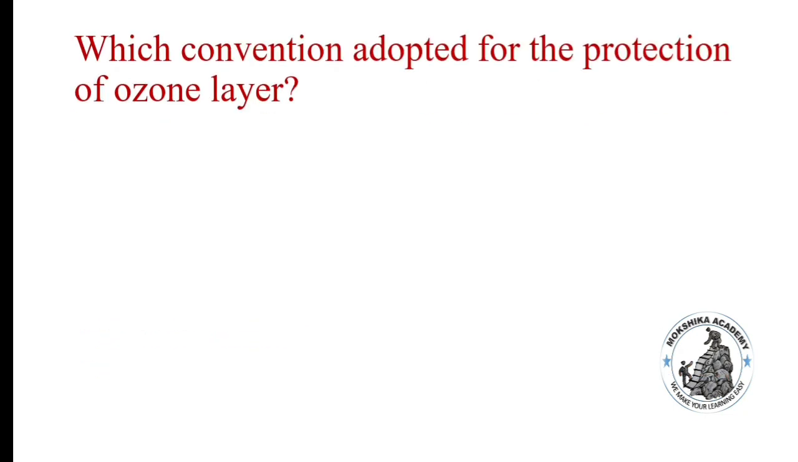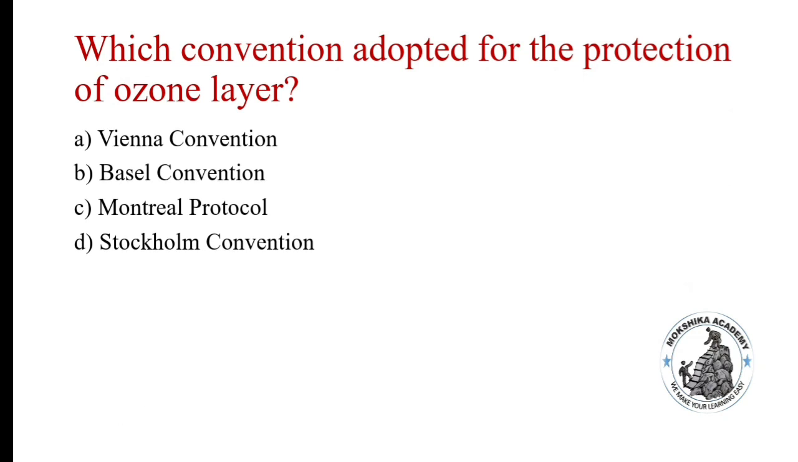Which convention was adopted for the protection of the ozone layer? Vienna Convention, Basel Convention, Montreal Protocol, Stockholm Convention. Correct answer is option A, Vienna Convention in 1985. The main objective is to promote cooperation by means of systematic observation, research and information about the ozone layer.